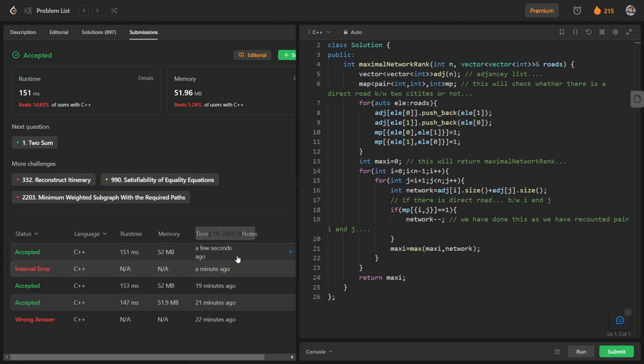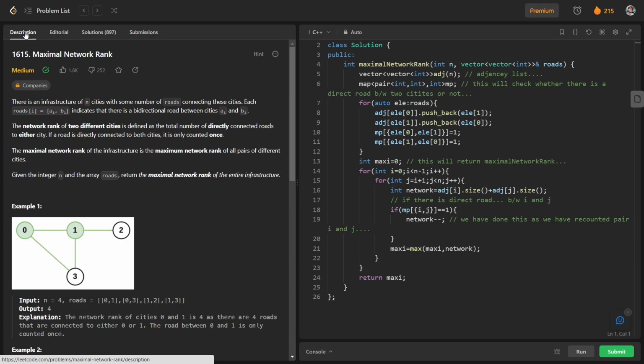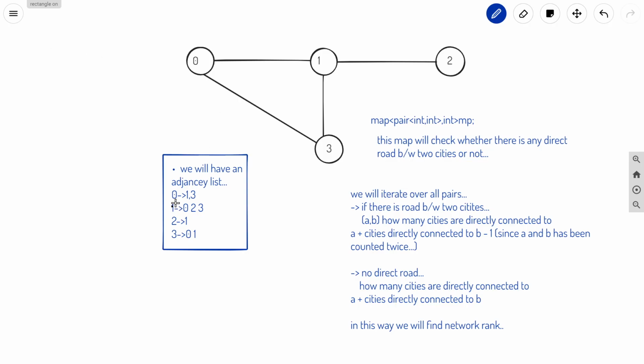So I will try to explain this code again. Basically what we are doing is counting how many cities each city is connected to. So 0 is connected with these two cities, that is 1 and 3. 1 is connected with these three cities, 0, 2 and 3, and 2 is connected with one city, that is 1, and 3 is connected to only two cities, that is 0 and 1. And what we have done, we have a map. This map will check whether there is a direct road between two cities or not.